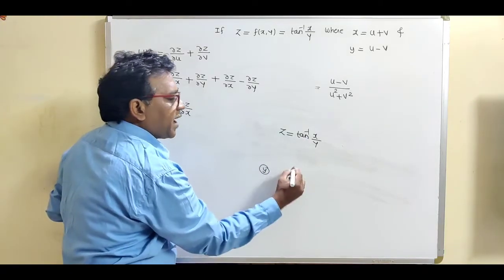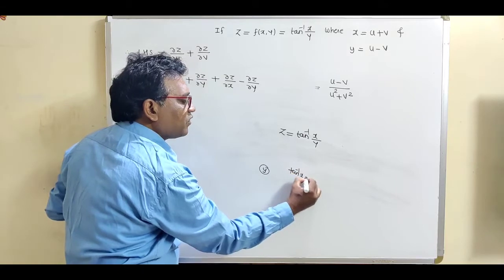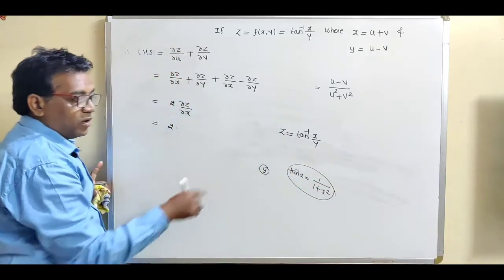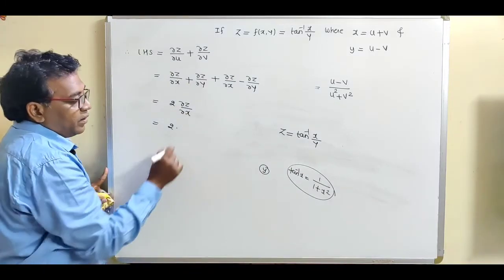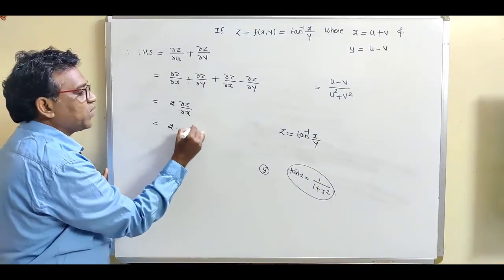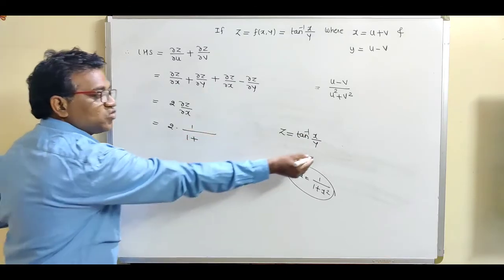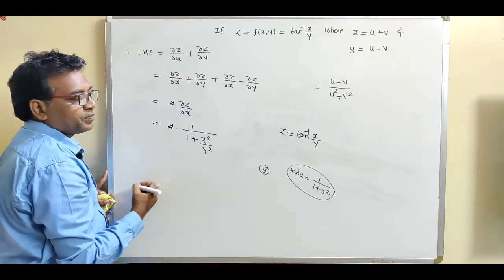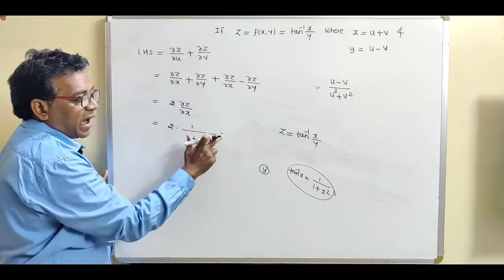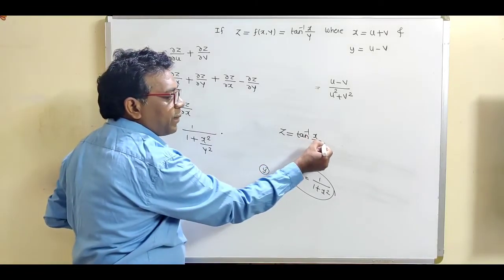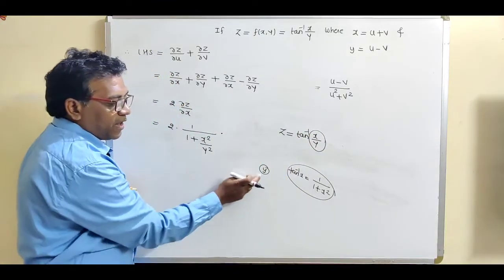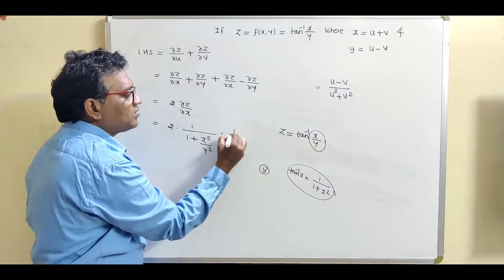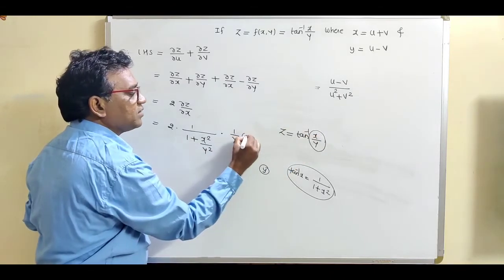So just find out this derivative, ∂z/∂x. So derivative of tan inverse x, this is the standard formula, given by 1 upon 1 plus x square. So first of all, use this formula. Derivative of tan inverse function is 1 upon 1 plus square of this quantity, so this is 1 plus x square upon y square, into, according to chain rule, multiply by derivative of x upon y by keeping y as a constant term. So 1 upon y is constant, and derivative of x is 1.